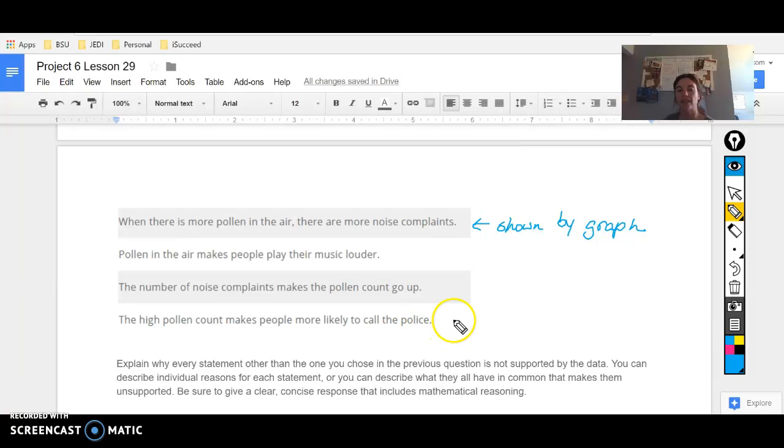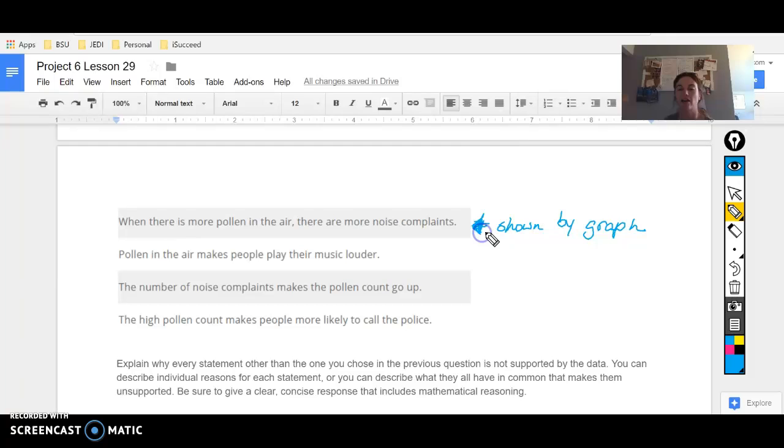So while there does seem to be a relationship between the high pollen count and calling the police, we don't necessarily know that the high pollen count makes people more likely to call the police. We just know that when there's more pollen in the air, they get more noise complaints. So it's the one that I've marked here.